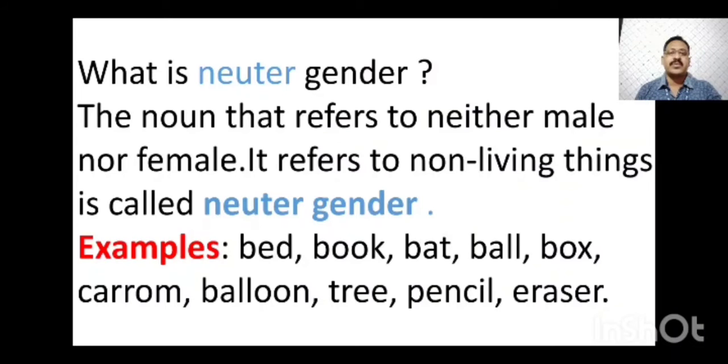Some examples of neuter gender: bed, book, bat, ball, box, carom, balloon, tree, pencil, eraser. All these names are non-living things, so they come under the neuter gender group.